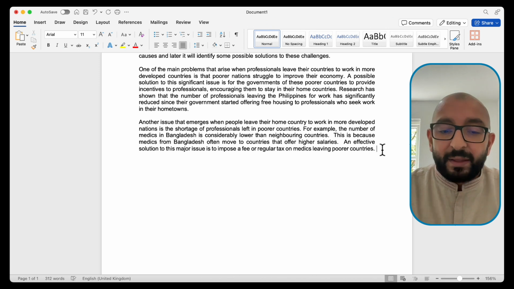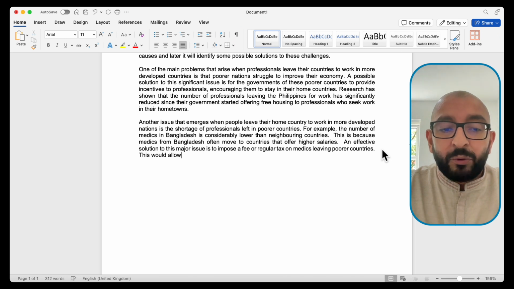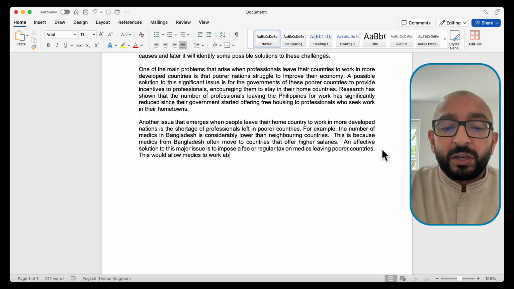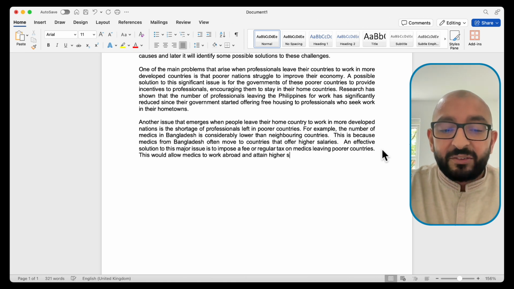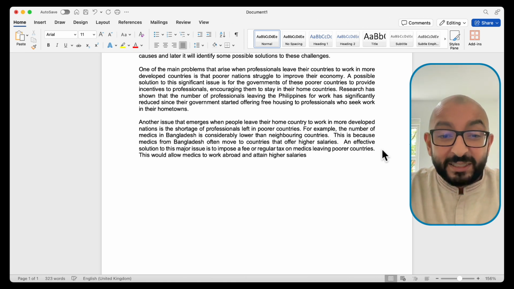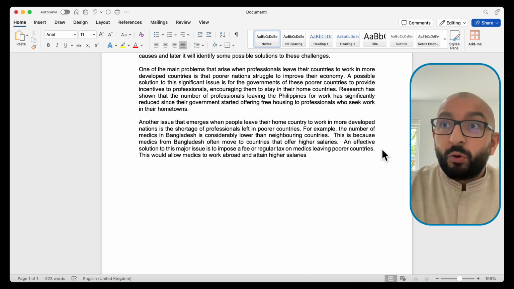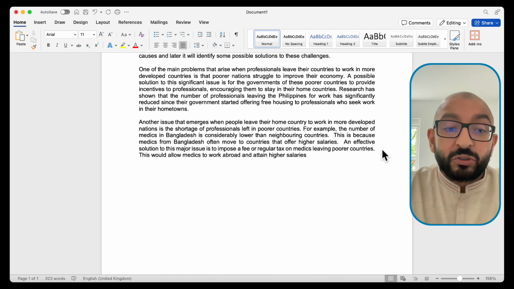So let's mention that, actually. This would allow medics to work abroad and attain higher salaries. That just means get higher salaries, while also making sure that their home countries can benefit from their regular tax, okay?